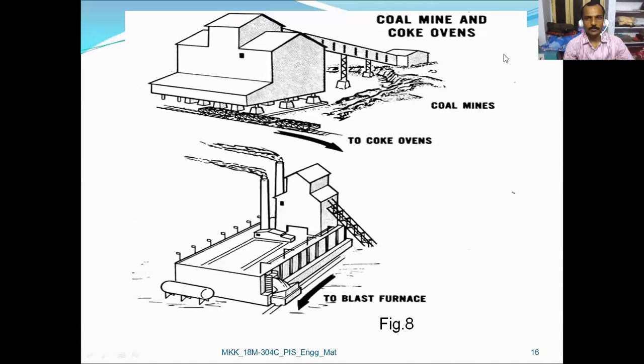So here we are able to see the coal mine and coke ovens. This is a coal mine, and then to the coke ovens and then to the blast furnace. So these are the coke ovens. This is the rail system or conveyor belt mechanism. Most commonly, the rail mechanism is used.